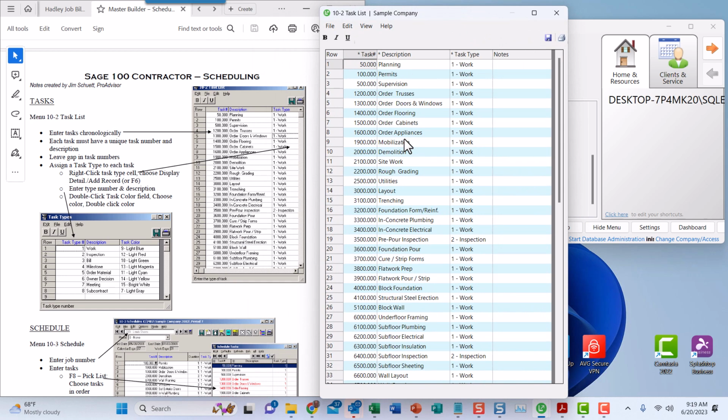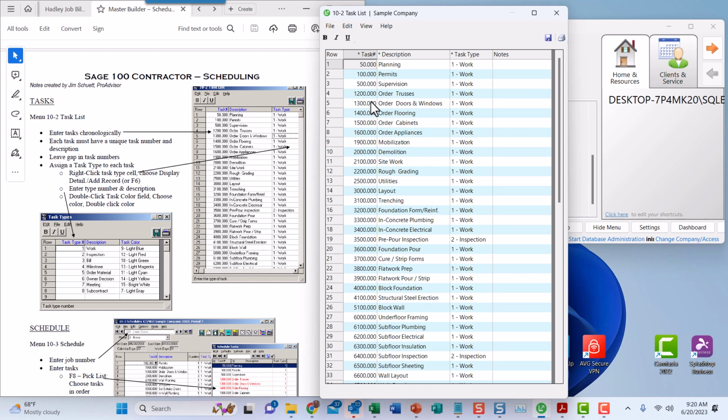Now the task lists need to be in chronological order, meaning that this happens first, then this, then this, then this, and so forth, all the way down. And also in assigning the numbering, you should be sure to leave lots of space between the numbers, so that if you need to add one or several tasks in between two existing ones, you have the space and ability to do so.